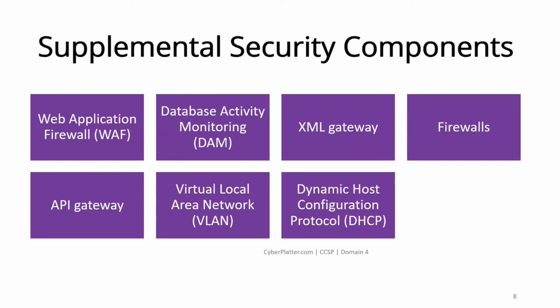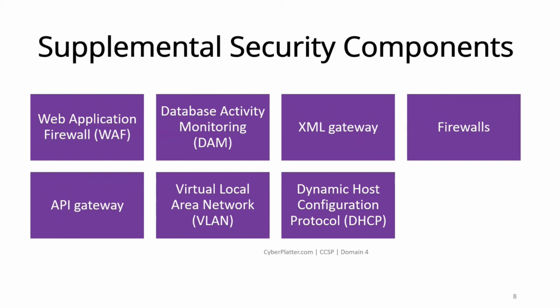DHCP, Dynamic Host Configuration Protocol. When assigning IP addresses to devices, we can use a permanent specific address for a given device. This is called static addressing. An alternative to static addressing is assigning an IP to a specific device for only a certain duration, temporarily. This is dynamic addressing. The method we use for dynamic addressing is the Dynamic Host Configuration Protocol (DHCP).